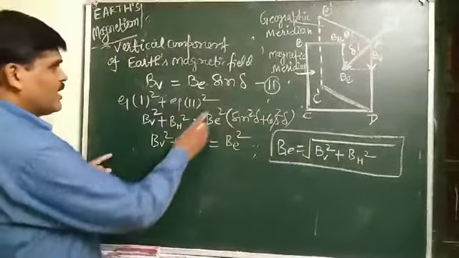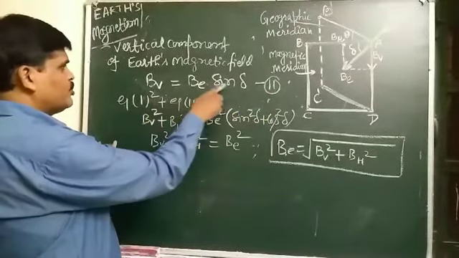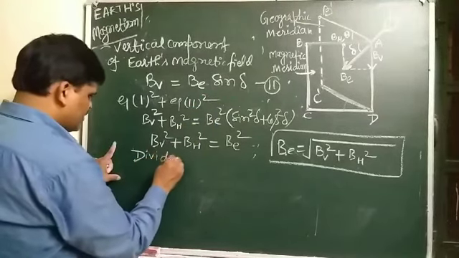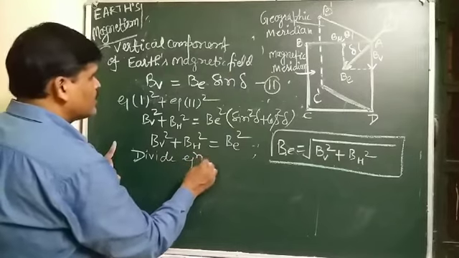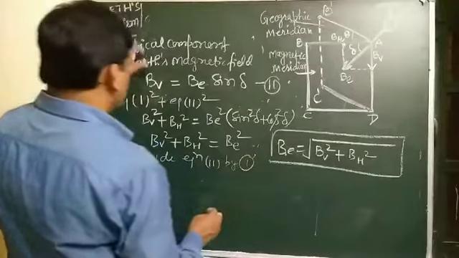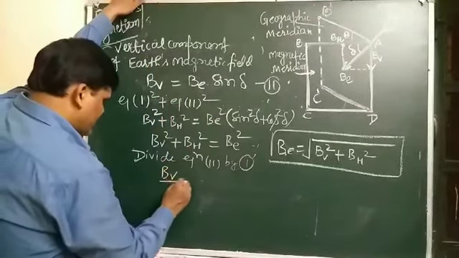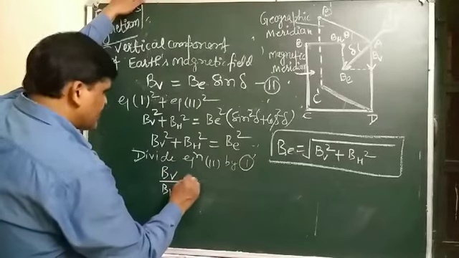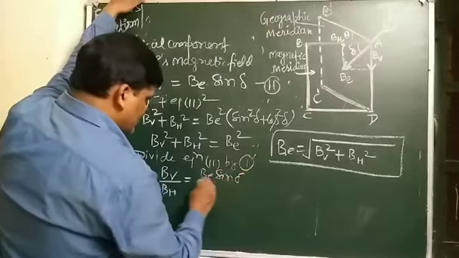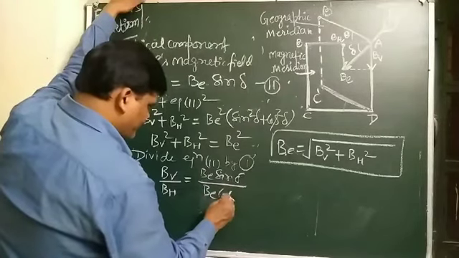So divide equation 2 by equation 1. Equation 1 is BH equal to BE cos delta. Dividing, we write BV by BH, which is BE sin delta by BE cos delta.